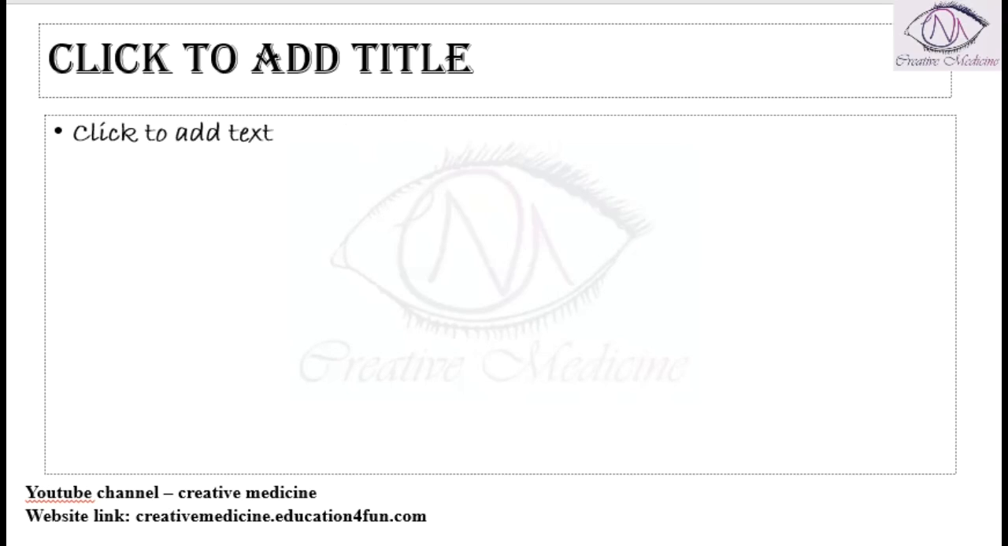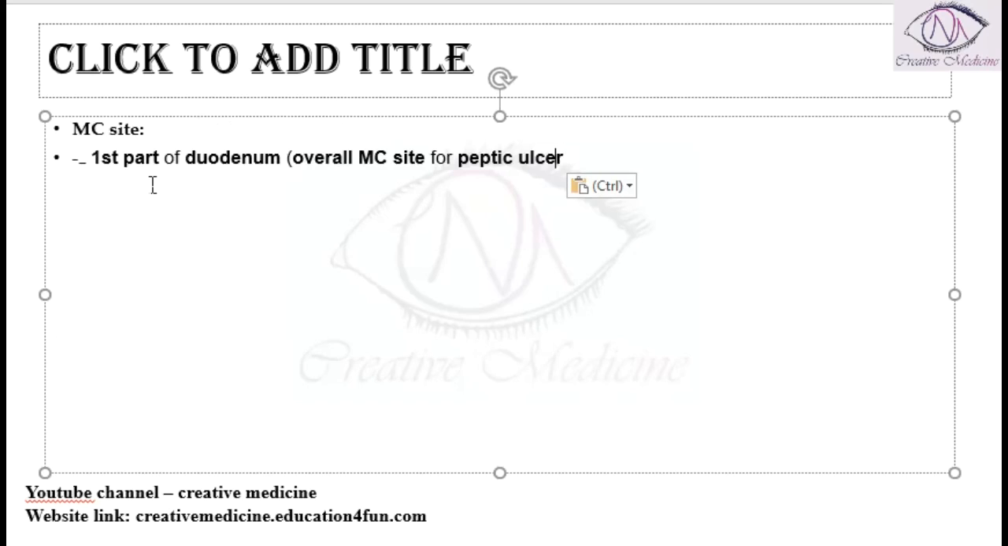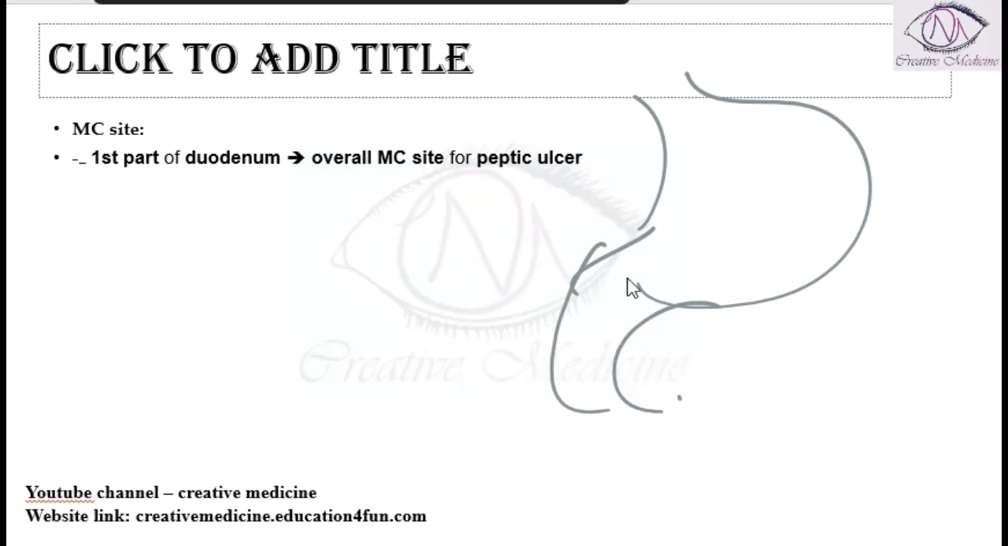Then, what is the most common site of the duodenal ulcer? The most common site of the duodenal ulcer is the first part of the duodenum. And this first part of the duodenum is also the most common site of peptic ulcers overall. So, if this is the duodenum, in the first part of the duodenum, you will see that duodenal ulcers are common.